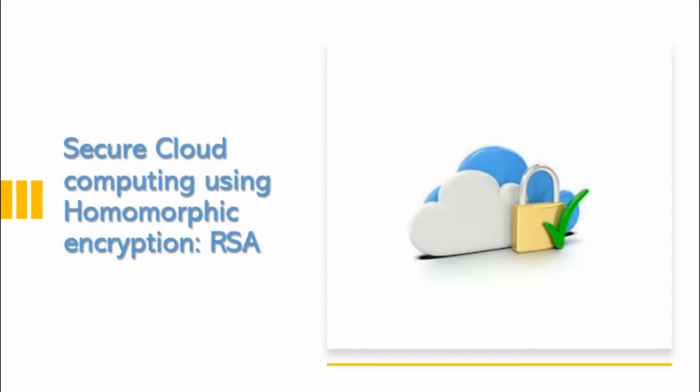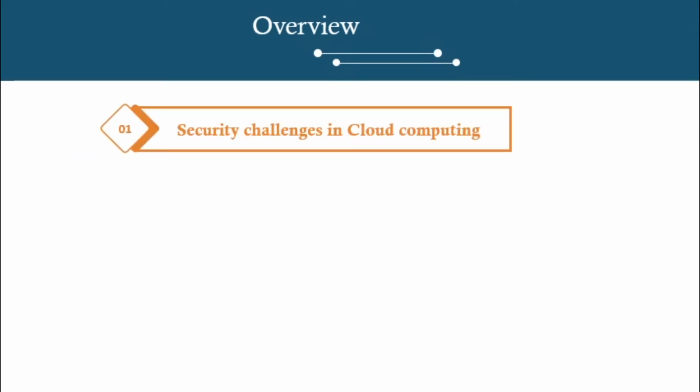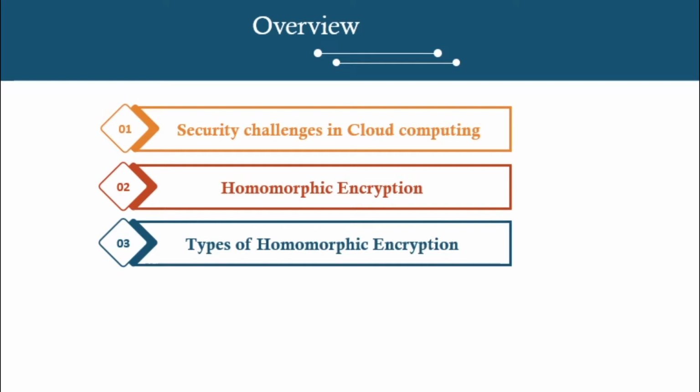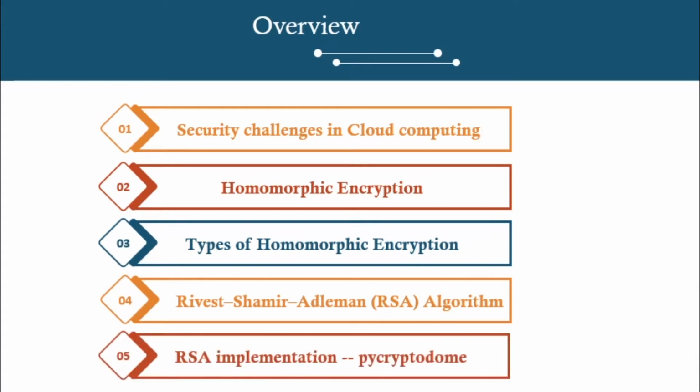In this video, we will learn how to achieve secure cloud computing using homomorphic encryption algorithm RSA. First, we will discuss the security concerns in cloud computing. What is homomorphic encryption and how it can help us for secure cloud computing? Types of homomorphic encryption, that is fully, somewhat, partially homomorphic encryption, and which one is best for cloud computing. Then we will learn the working of RSA algorithm, and lastly we will implement RSA in Python using PyCryptodome.